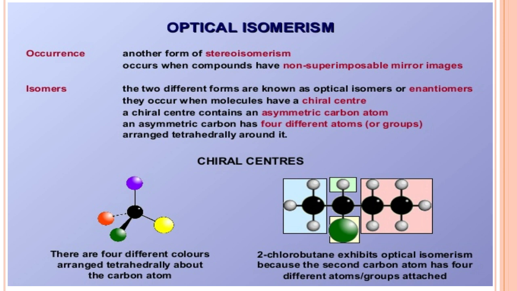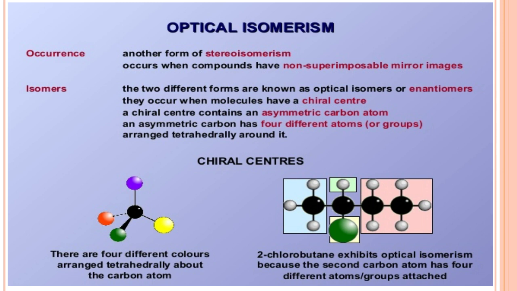2-chlorobutane is exhibiting optical isomerism, because of its second carbon atom. According to the Lewis sum rule, we give the numbering from right to left, and this carbon gets the second position. The second position carbon has one group, shown in green, which is chloro, on one side the ethyl group, on another side one hydrogen, and on the other side a methyl group. There are four different groups: chloro, ethyl, hydrogen, and methyl.